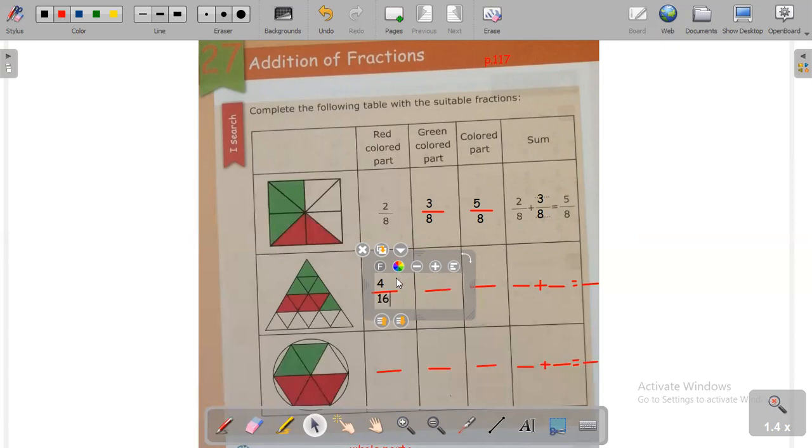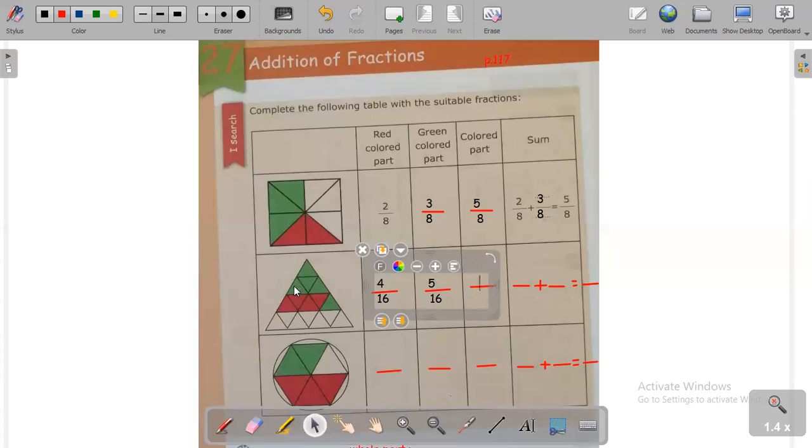Now let's see the green part. Let's count the green parts. 1, 2, 3, 4, 5. So we have 5 in the numerator and the denominator is 16 because all the parts are 16. Now let's see the colored parts.